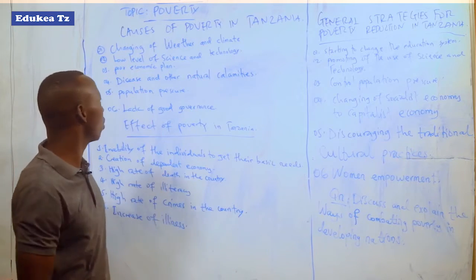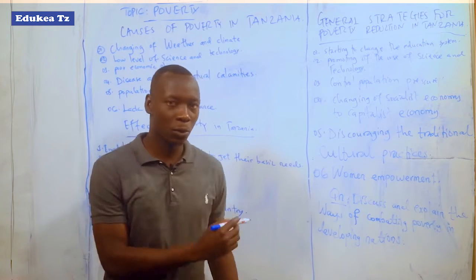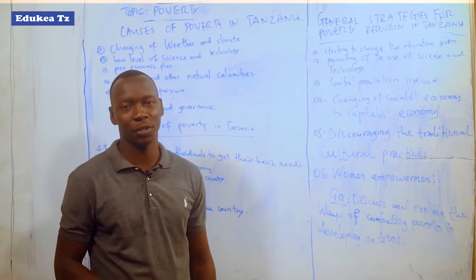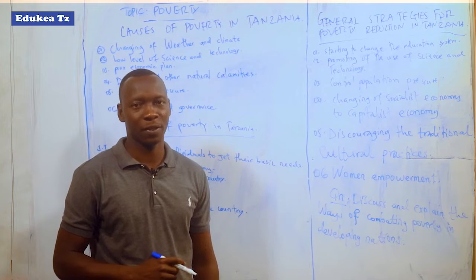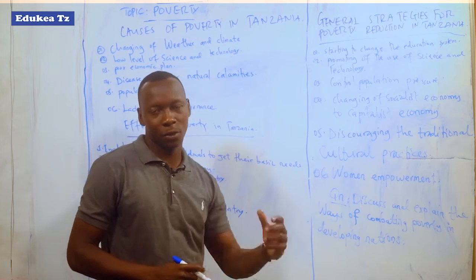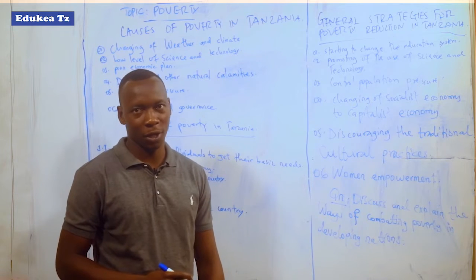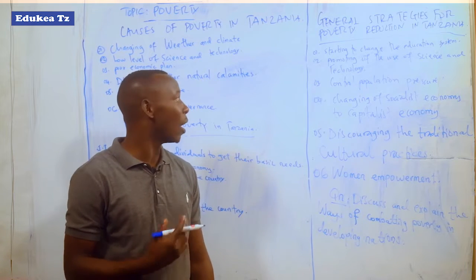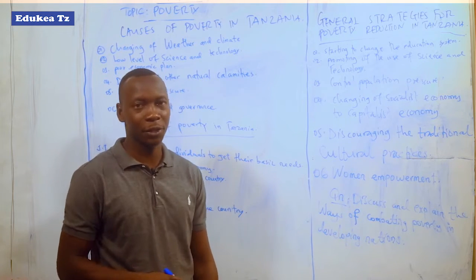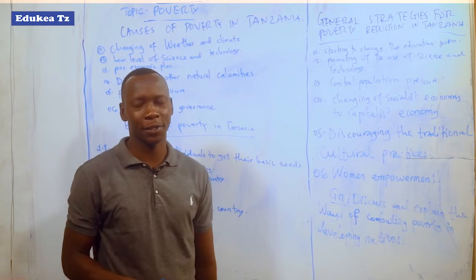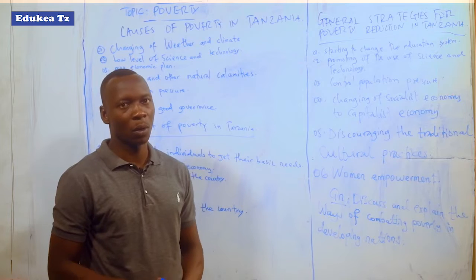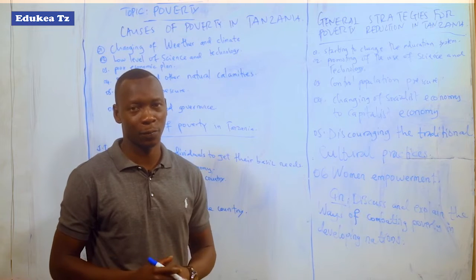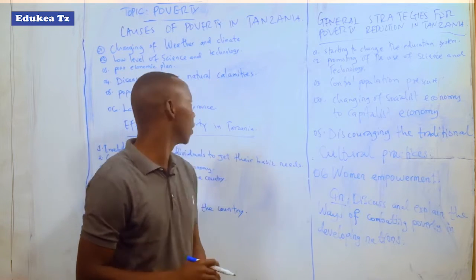The second point is the low level of science and technology. Low level of science and technology is also another factor which leads to the presence of poverty in the country. How does this cause poverty? For example, in agriculture, without the use of high technology like tractors for cultivation, pesticides and insecticides, it may lead to low production, which leads to the availability of poverty in most African families.